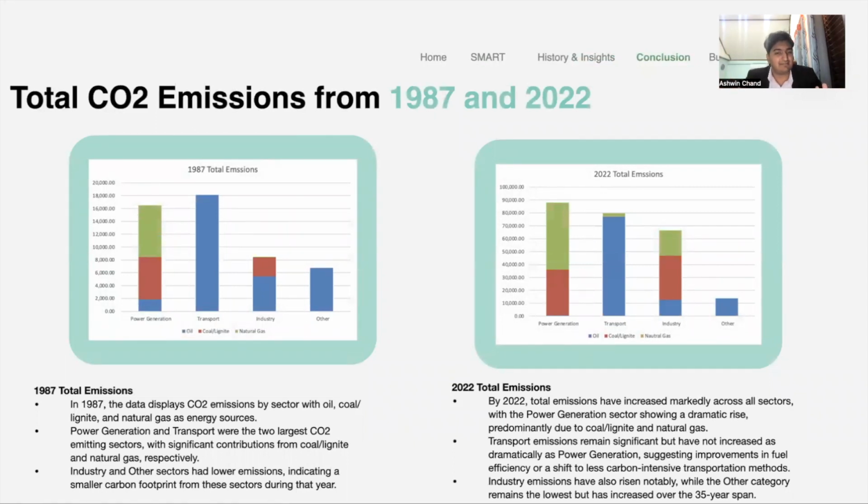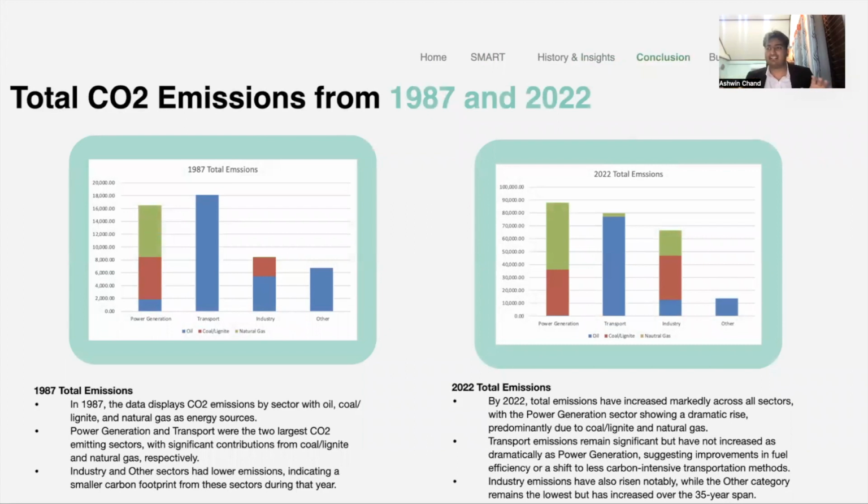Now, when we see the emissions by sector, we can see power generation, transport, industry, other, dominated by oil. In 2022, there's diversity, but is that good diversity? If you look at the peak in transport, it was 18 million. Now it's 90 million. That shows we've increased 3 to 4 times our actual emissions, showing that this is not a good trend.